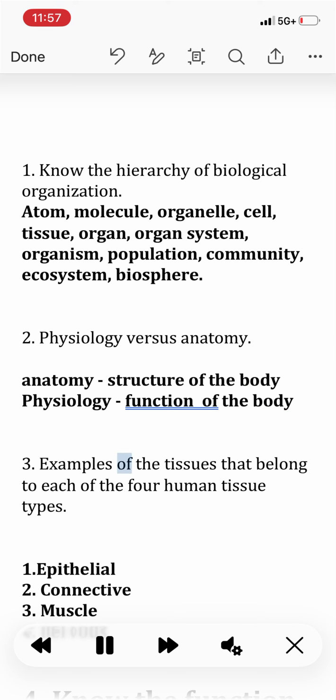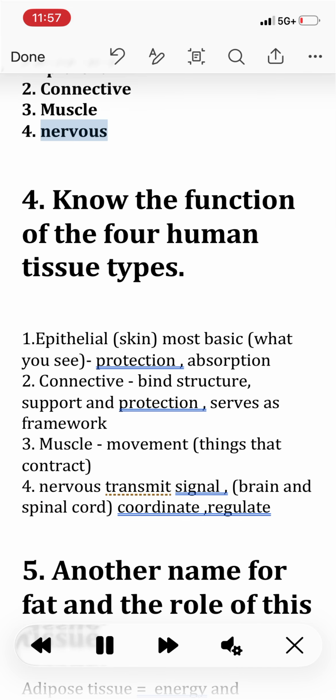3. Examples of the tissues that belong to each of the 4 human tissue types. 1. Epithelial. 2. Connective. 3. Muscle. 4. Nervous. 4. Know the function of the 4 human tissue types.